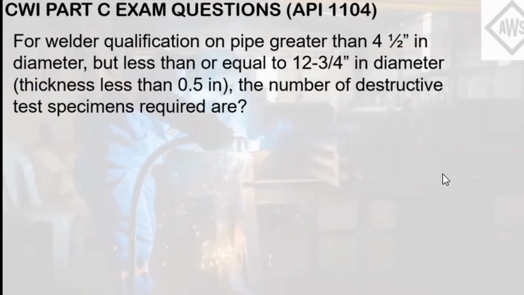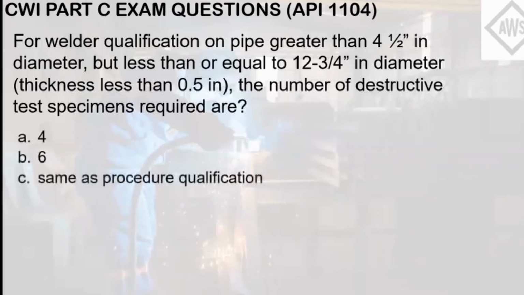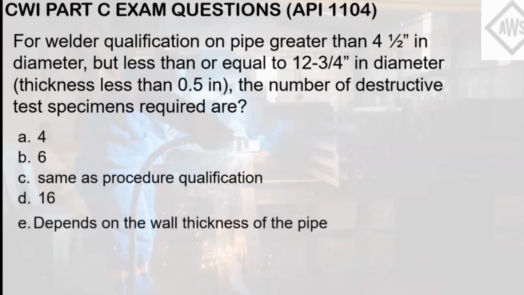For welder qualification on pipe greater than 4.5 inch in diameter, but less than or equal to 12 3/4 inch diameter with thickness less than 0.5 inch, the number of destructive test specimens required are: A, 4. B, 6. C, same as procedure qualification. D, 16. E, depends on the wall thickness of the pipe.